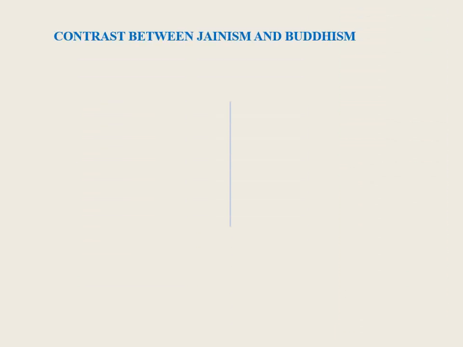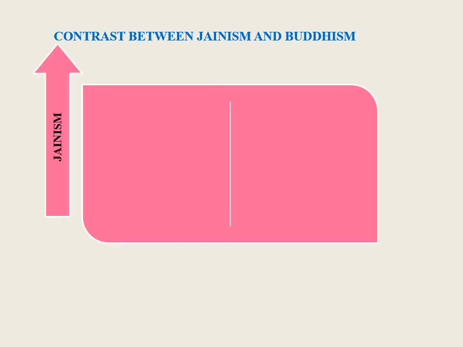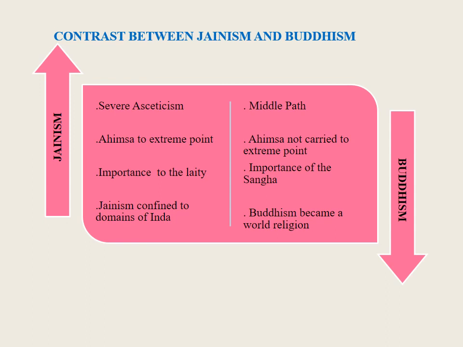In this last slide, we'll see the contrast between Jainism and Buddhism. Jain religion believed in severe asceticism, whereas Buddhism advocated the middle path. Jainism carried the principle of ahimsa to an extreme point, while Buddhism did not carry it to that end. Jains gave greater importance to the laity, people who helped to manage the affairs of the monastery, but who are not monks or nuns themselves.